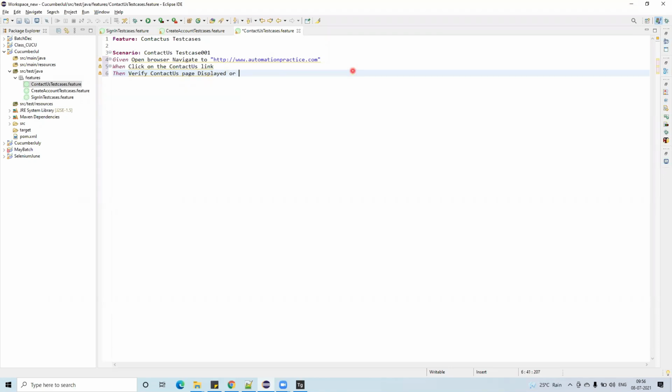So see here, now I have three feature files. Each feature file has some different test cases. Still it is plain text only, remember guys. There is no selenium added in my project so far. There is no selenium in my project. Now let's add the selenium in my project. How to add it, I will show you.